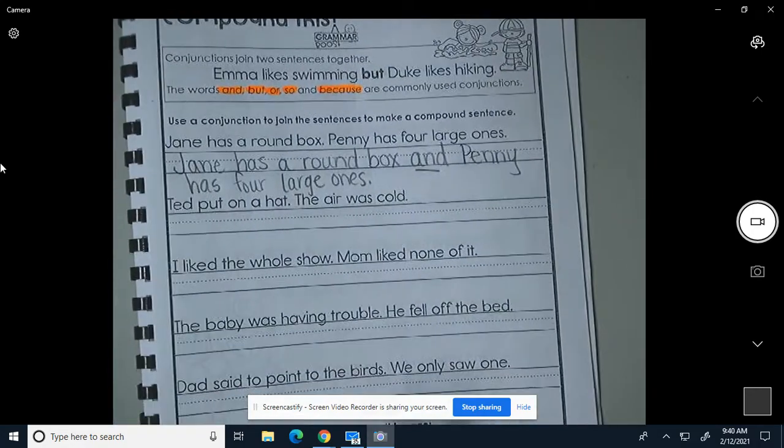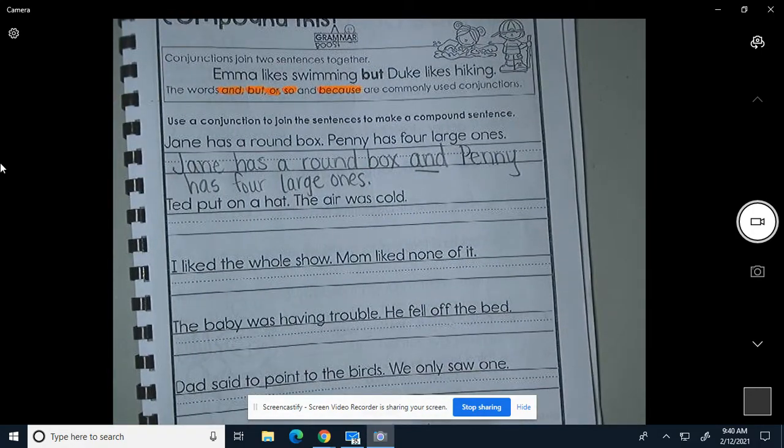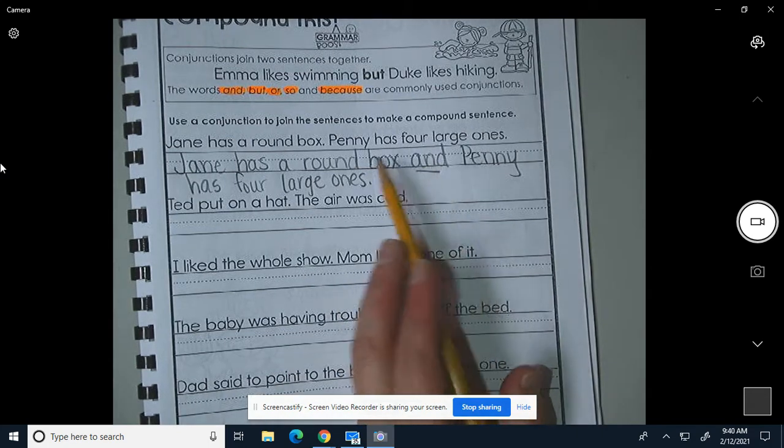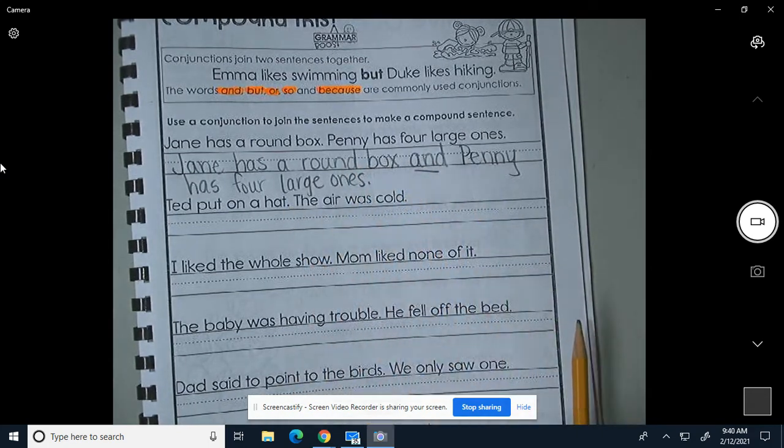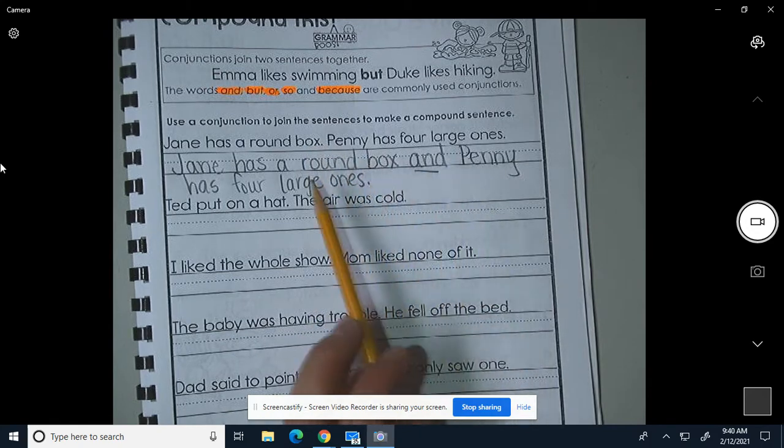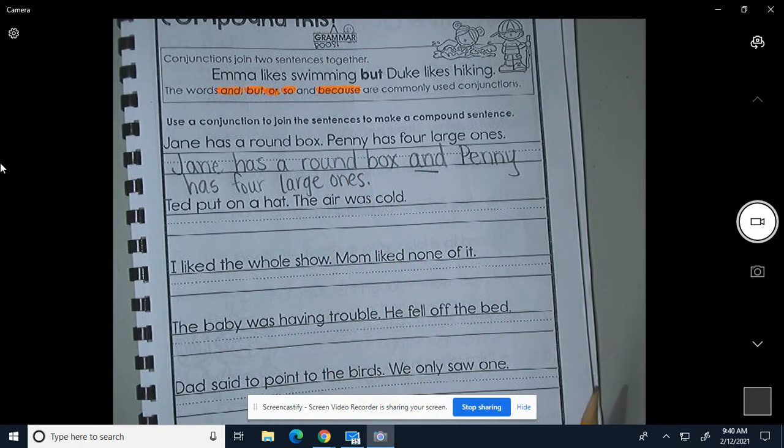Okay, so I just want you to write down below like I did. And that's our conjunction that puts those two sentences together. And since we have these two sentences put together, we only need a period at the end.